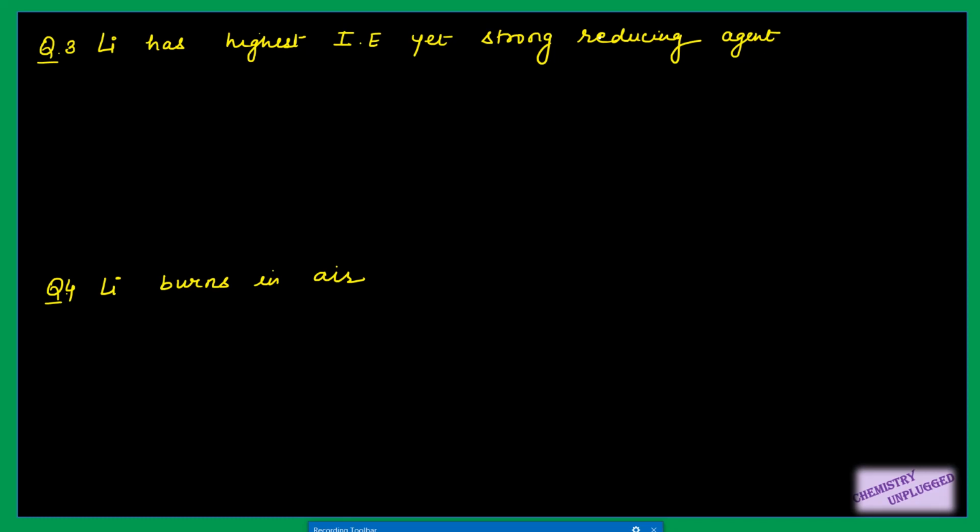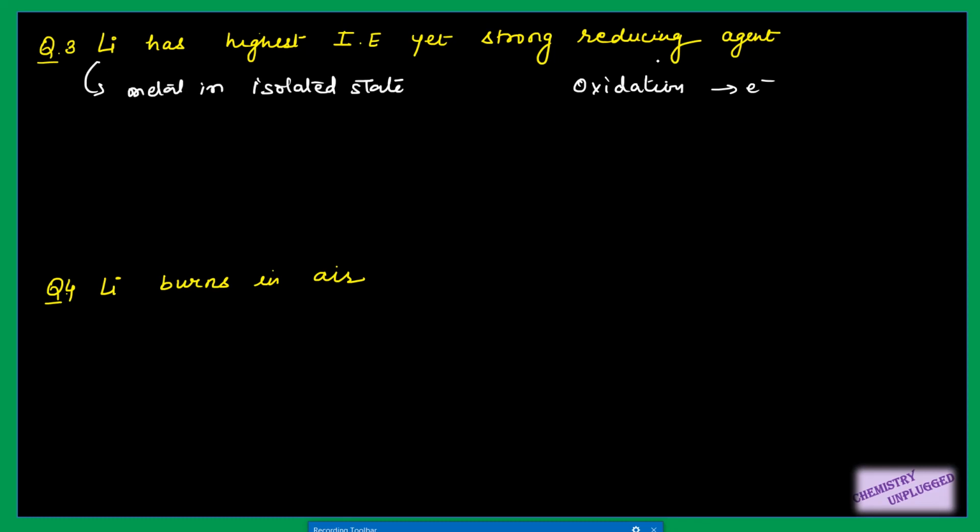It acts as the strongest reducing agent out of all alkali metals. Strongest reducing agent means it will show the greater tendency for oxidation. Oxidation means it can easily give electrons, right? But these two things are different, so don't be confused. Ionization is the property when we are talking about a metal in isolated state.